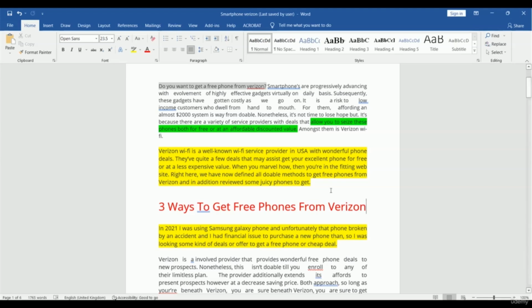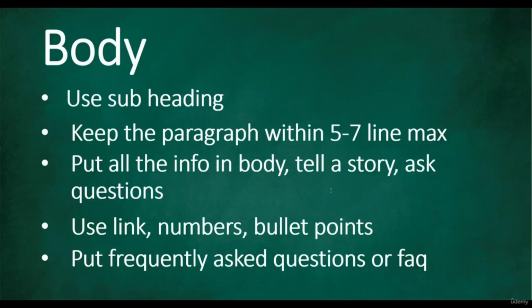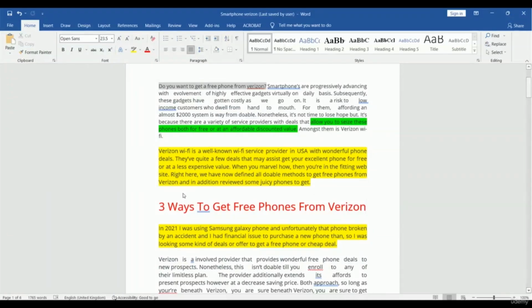And please try to keep your paragraph not more than 7 lines, and the writer did this very well in this article. Most of the paragraphs the writer covered with 5 to 7 lines, and this is what we mentioned in our slide. Okay, what is next? Put all the info in the body, tell a story, ask questions. Okay, so what is mentioned is to put all the information in the body.